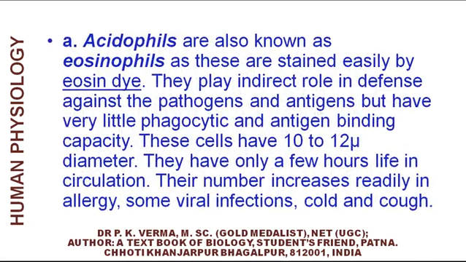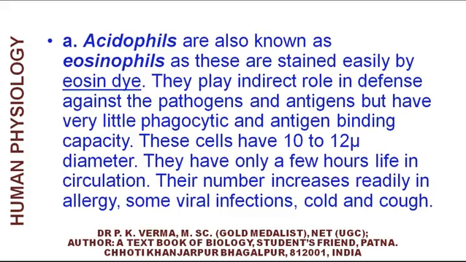Acidophils are also known as eosinophils, as these are stained easily by eosin dye. They play indirect role in defense against the pathogens and antigens, but have very little phagocytic and antigen binding capacity.